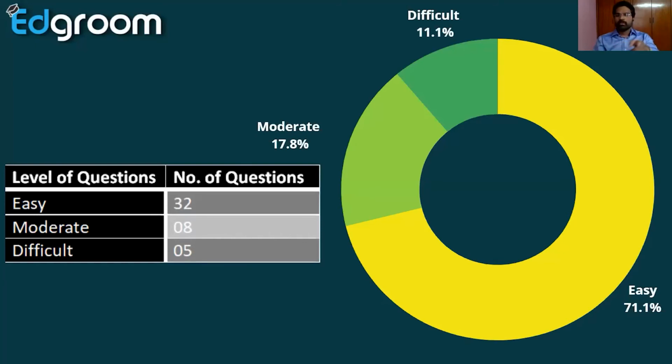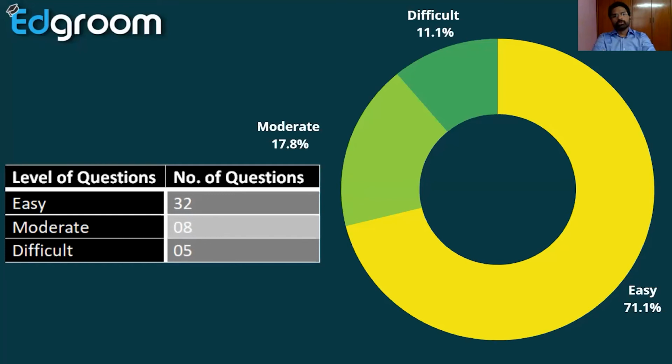So if you see the diagram, you will be very happy about physics. Most of the part is light yellow, which indicates easy questions. So don't worry about physics. An average student can answer 32 questions.